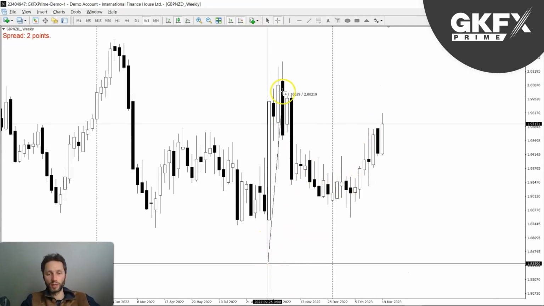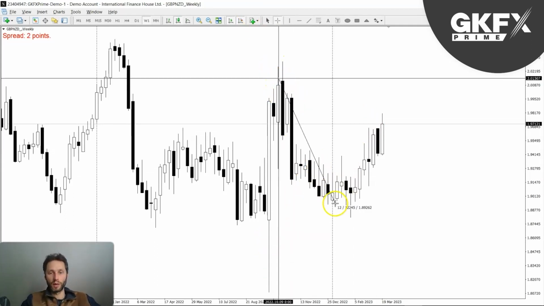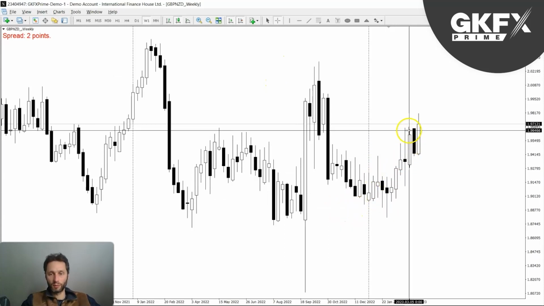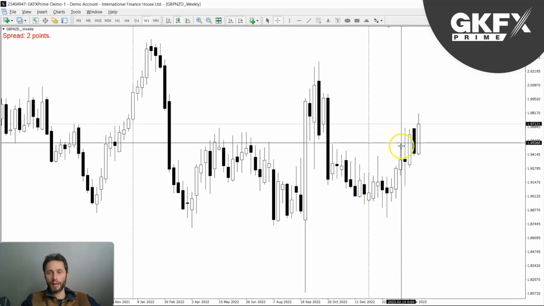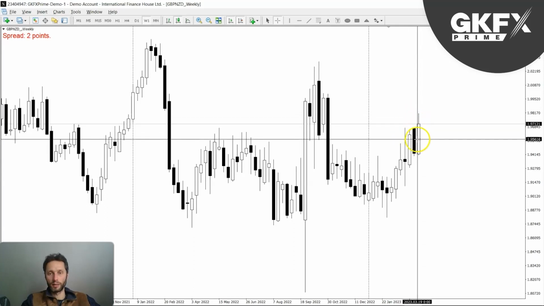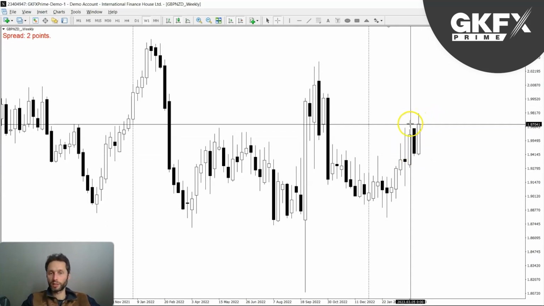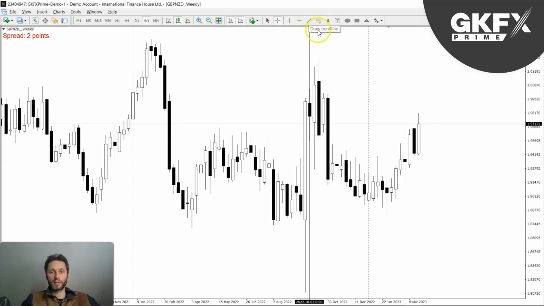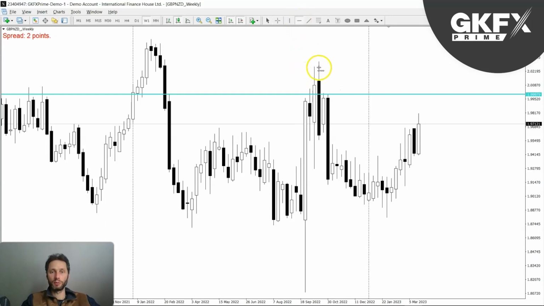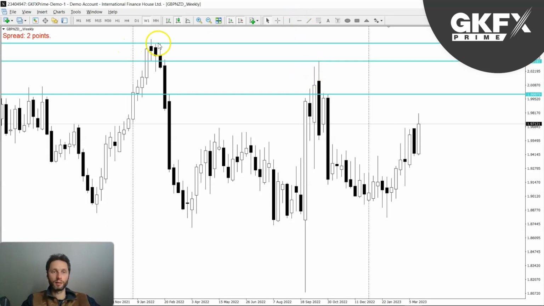So what we can see is we had this big bullish move. We had a retracement. Here's a swing, and now we're slowly moving up to the outside. And you can see we are closing higher, higher, higher. Last week closed higher than the previous weeks as well. Bullish price action, bullish candles. So what am I expecting? Well, a continuation to the upside to at least this high, and then maybe ultimately higher as well.